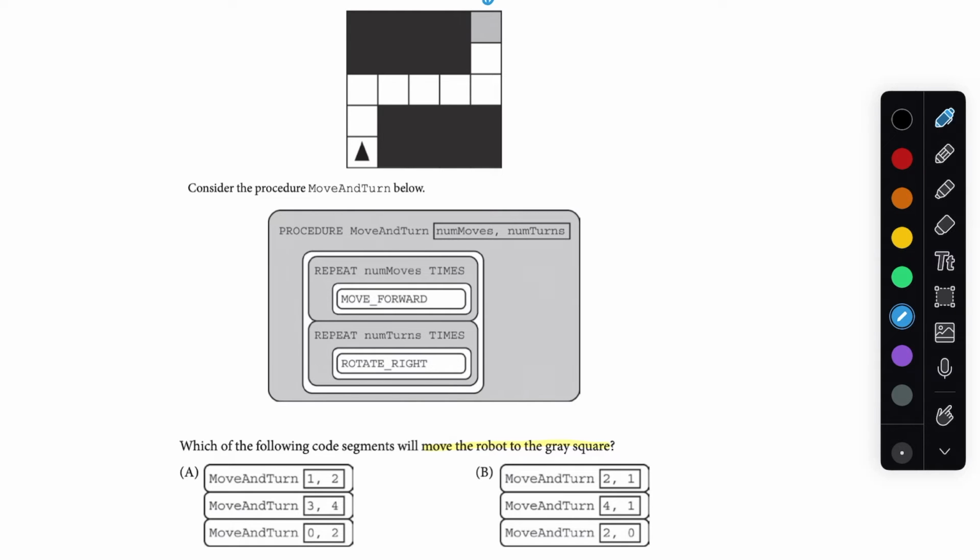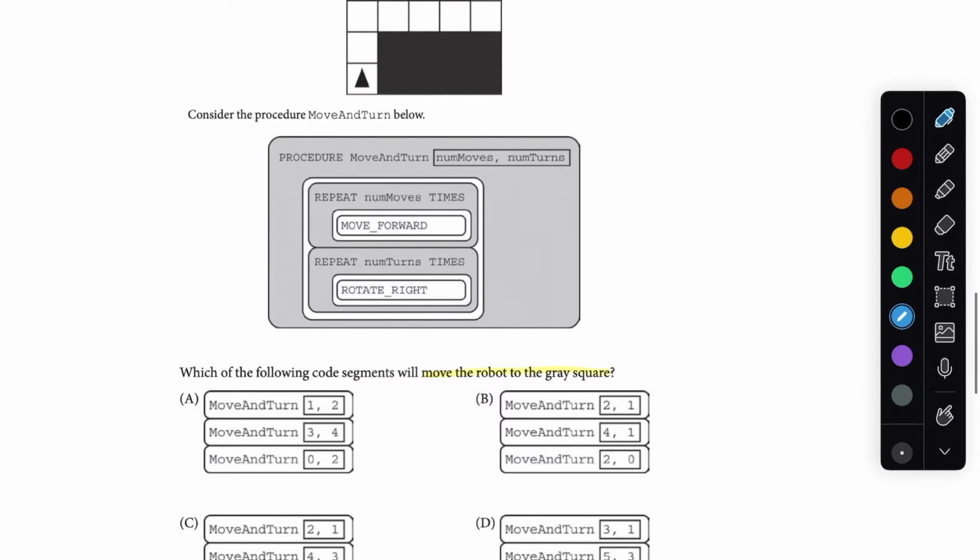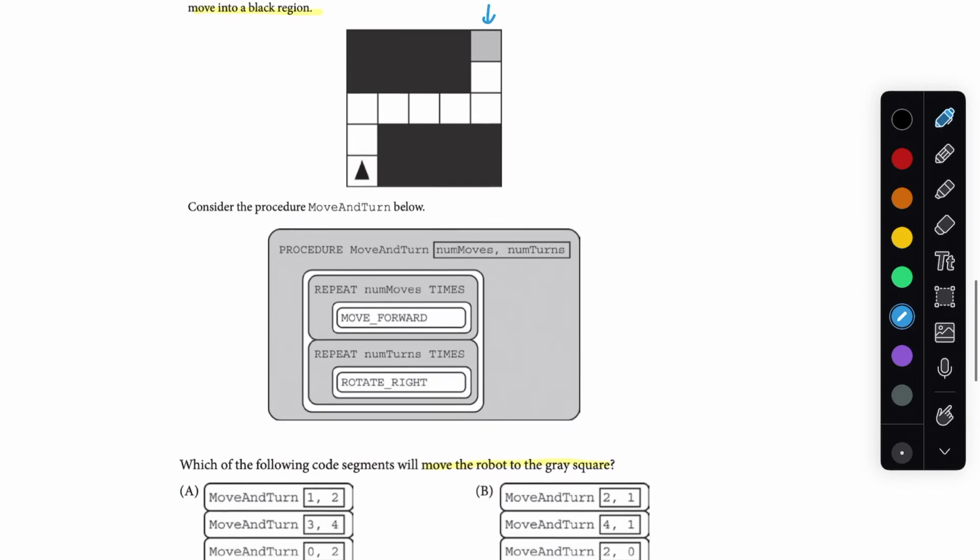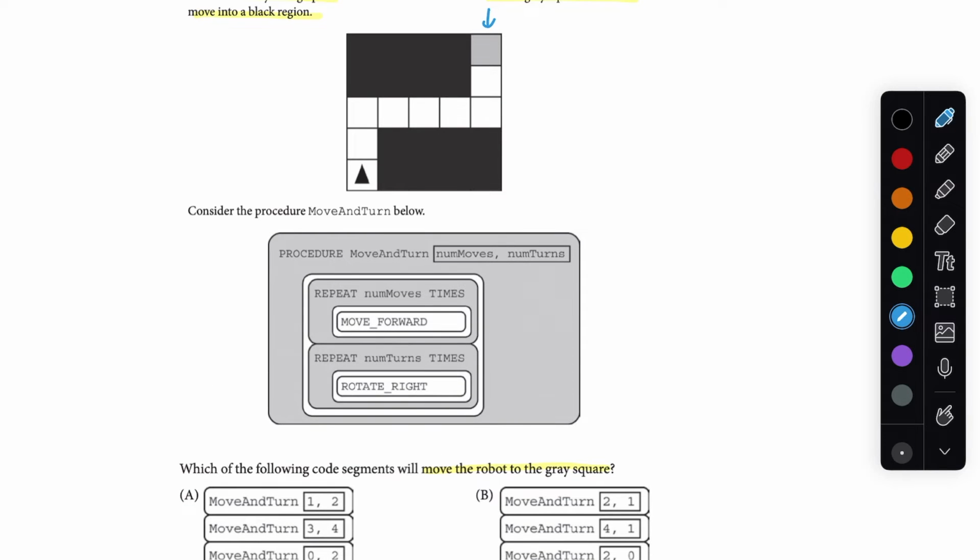Okay, so we can break this up into 3 steps. As you can see in the solutions here, we're going to move and turn, move and turn, and move and turn again. So you can think of it as here's that first segment that we want to go through, here's this next segment that we want to move, and then here's this last segment that we want to move. So we can say step 1, step 2, and step 3. Each one of those is going to be a move and turn call.